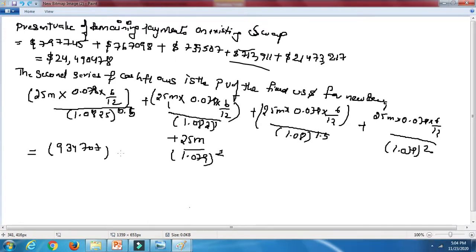The second value would be 8,98,799, plus the third value is 8,66,471, plus 8,35,308.